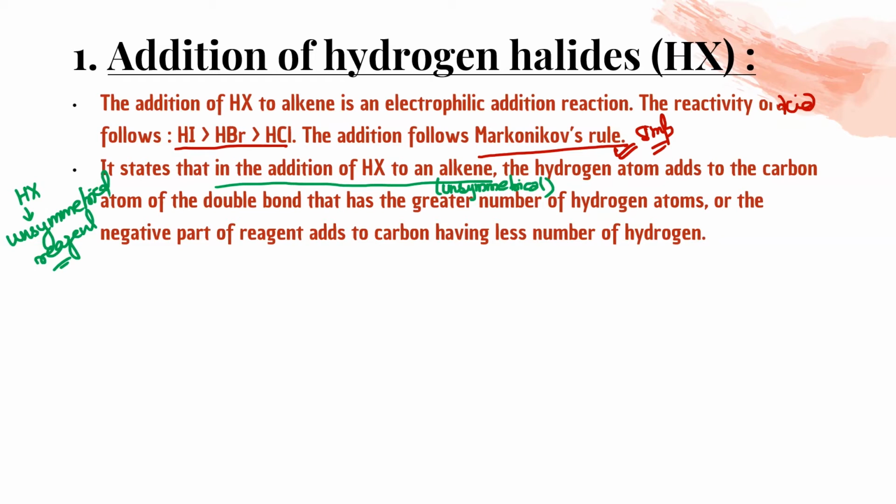So if the unsymmetrical reagent reacts with an unsymmetrical alkene, then the hydrogen atom adds to the double bonded carbon atom that has the greater number of hydrogen atoms, or the negative part of the reagent adds to the carbon having fewer hydrogens. Let me explain it. Let me write it in short.